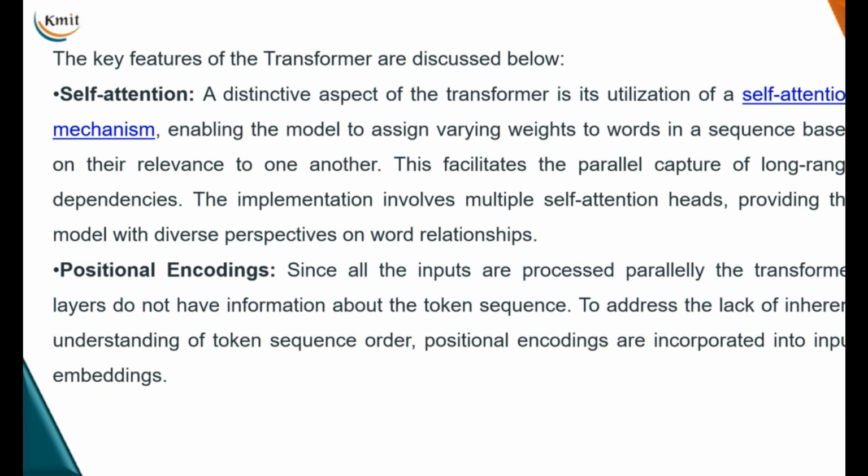We've already seen what the attention mechanism is, and how we make some changes to it to incorporate self-attention in transformer models. The main important aspect of the transformer is its utilization of the mechanism called self-attention, wherein the model can assign varying weights to words in a sequence based on their relevance to one another.